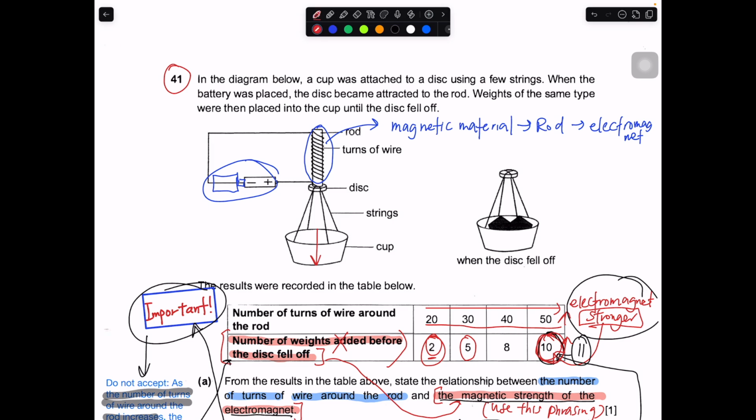What about the disc? The disc also must be made of a magnetic material, so that it can be attracted by the electromagnet and we are able to carry out the experiment where we test how many weights you need to separate the disc from the electromagnet.